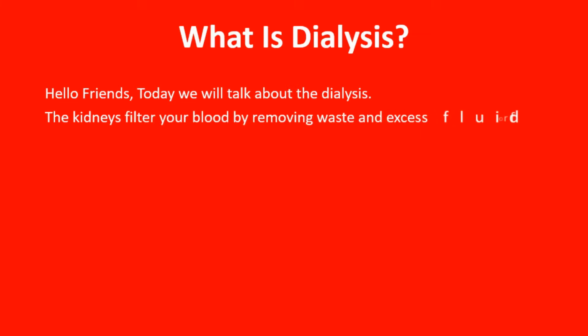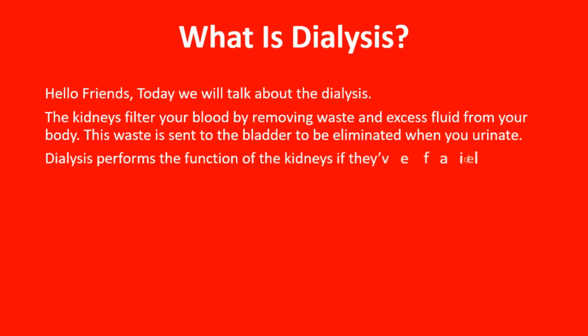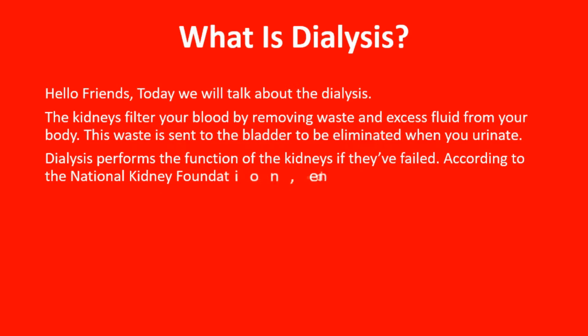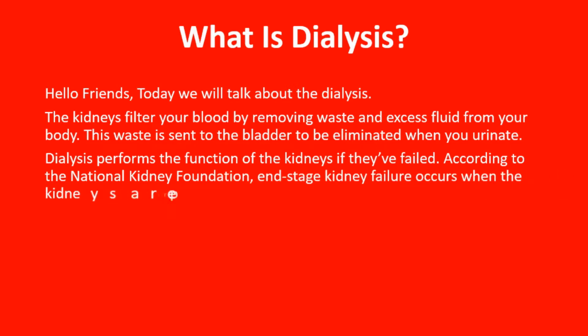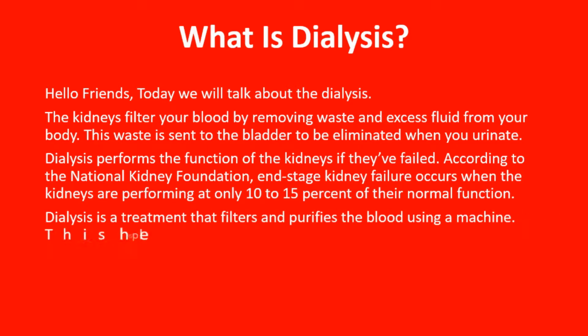The kidneys filter your blood by removing waste and excess fluid from your body. This waste is sent to the bladder to be eliminated when you urinate. Dialysis performs the function of the kidneys if they've failed. According to the National Kidney Foundation, end-stage kidney failure occurs when the kidneys are performing at only 10 to 15%